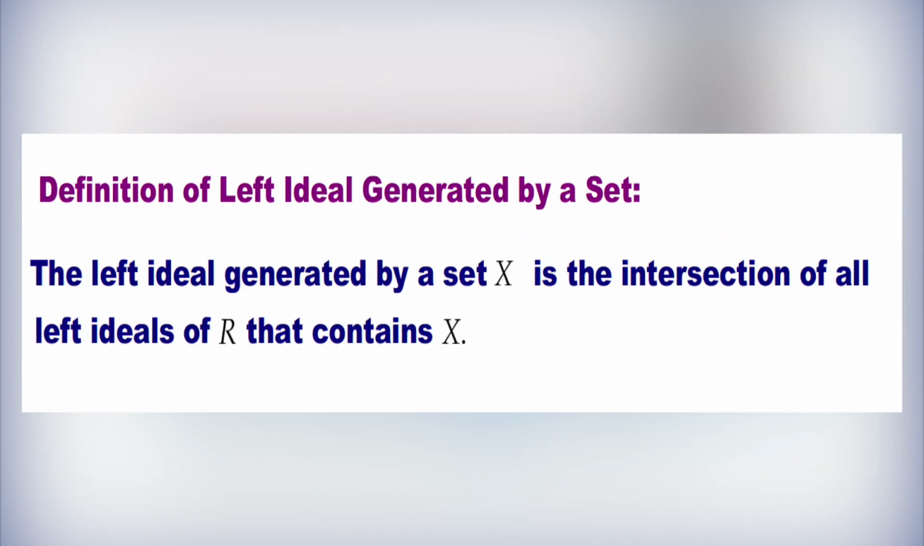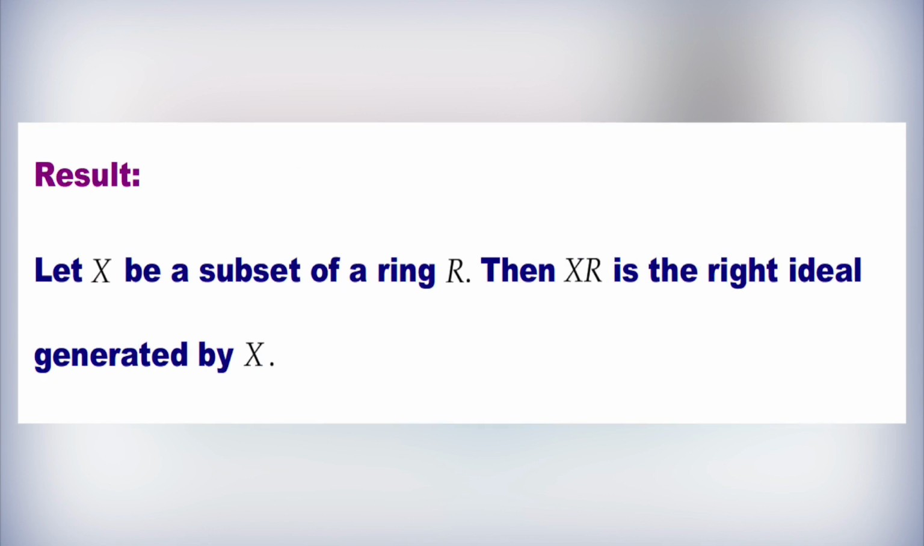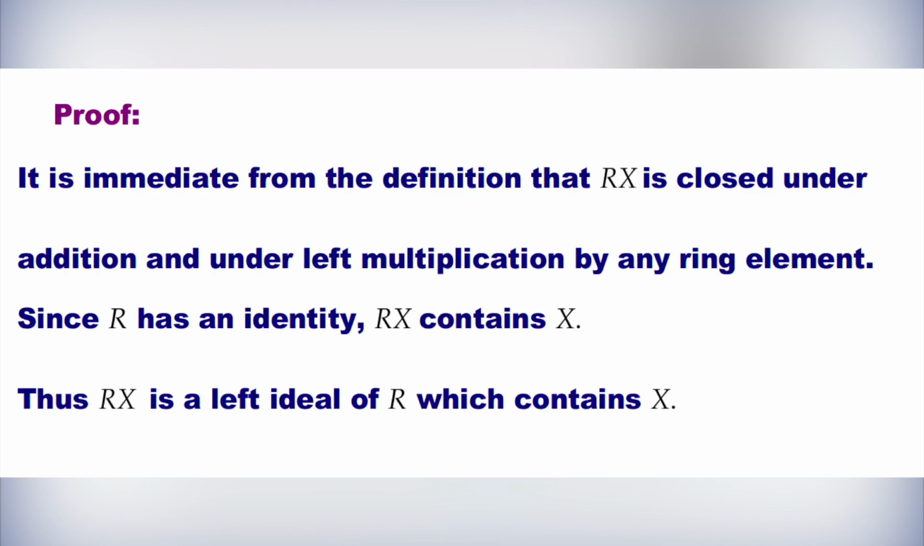The definition of left ideals generated by a set. The left ideal generated by a set X is the intersection of all left ideals of R that contain X. Let us see a result. Let X be a subset of a ring R, then RX is the left ideal generated by X. The proof: it follows immediately from the definition that RX is closed under addition and under left multiplication by any ring element. Since R has an identity, RX contains X. Thus, RX is a left ideal of R which contains X.